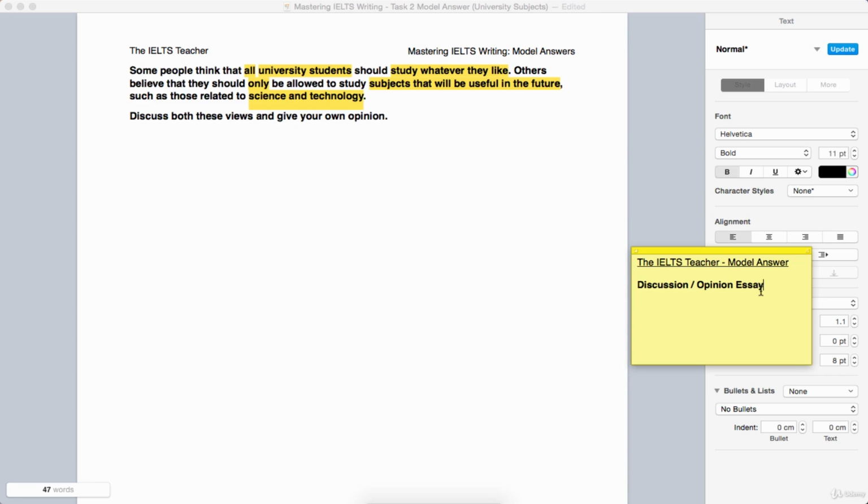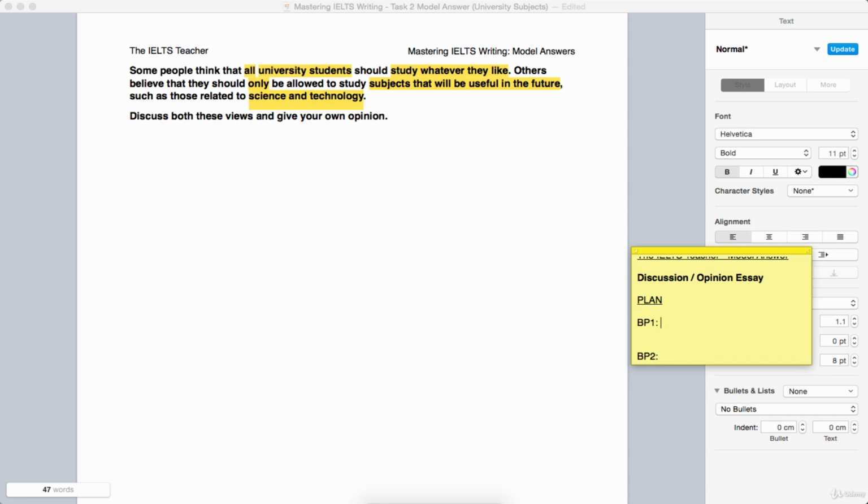So let's consider how we might plan this essay. As I mentioned, the structure of a discussion opinion task essay, hopefully you already know it, but if you don't, pay attention now, because this is going to be very important. As always, we just want to plan the body paragraphs, body paragraph 1 and body paragraph 2, but before we begin planning the exact content of the paragraphs, we need to come up with a separate theme or central topic for each paragraph. That's an important element of scoring a band 7 or above in coherence and cohesion.